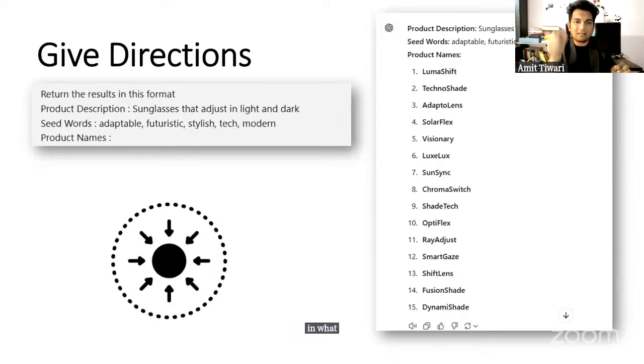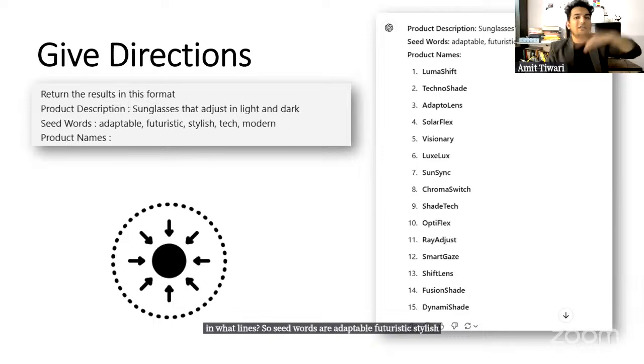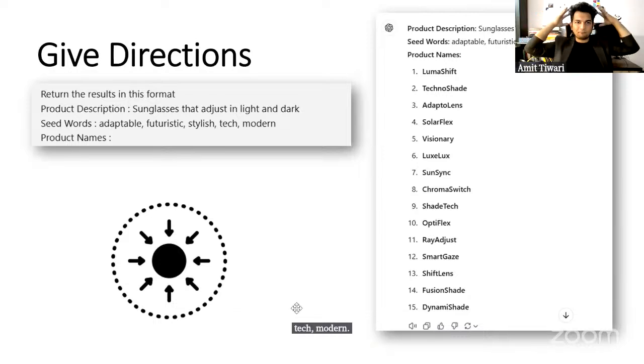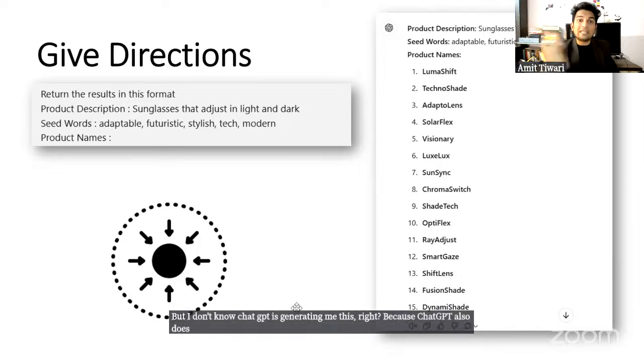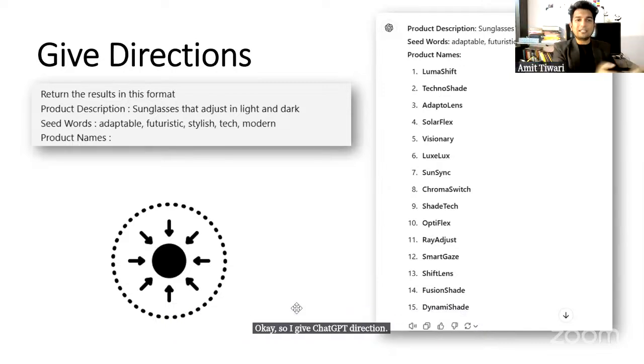So seed words are adaptable, futuristic, stylish, tech, modern. All these seed words are from my brain. I want these sunglasses to be adaptable, futuristic, stylish, techy and modern. I want my name to reflect all these qualities. But ChatGPT is generating this, right? Because ChatGPT also does not know what type of name I'm looking for. So I give ChatGPT direction to give me names.